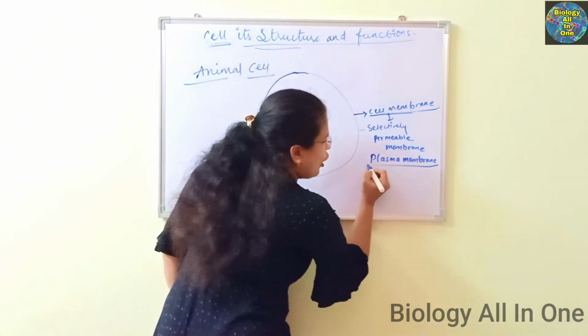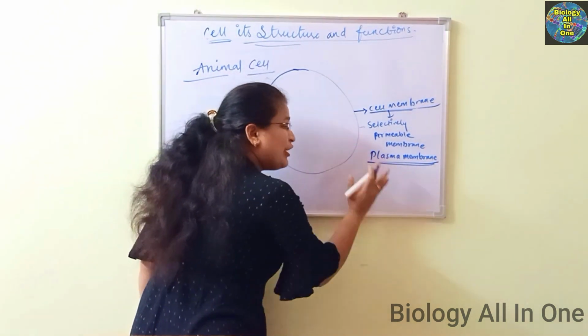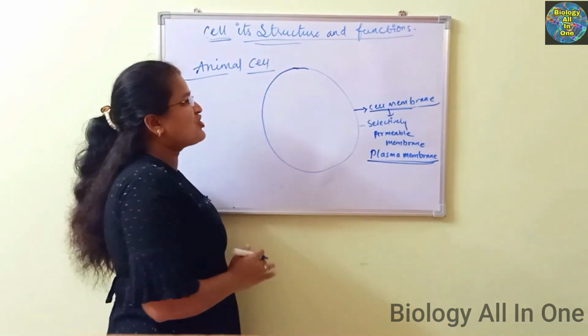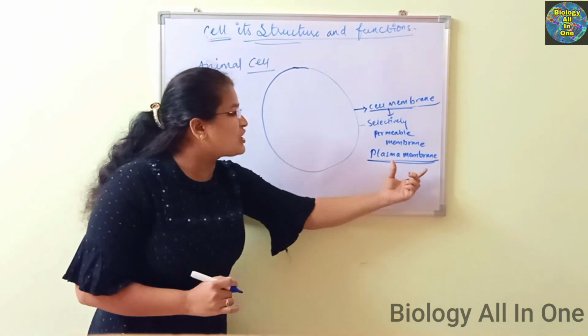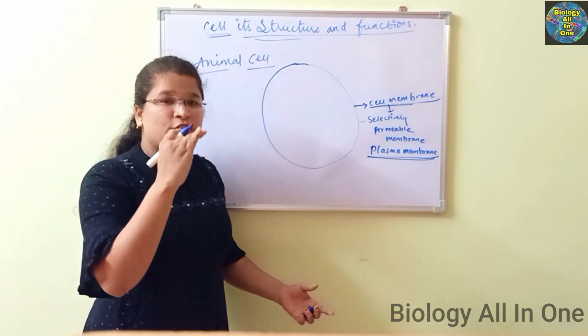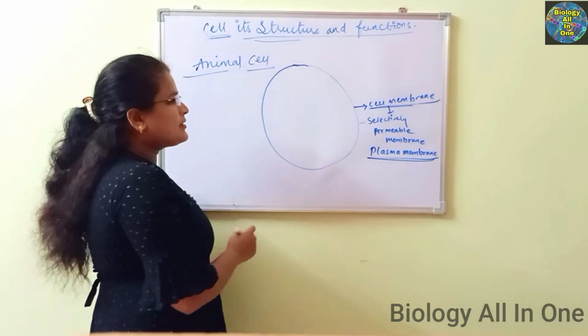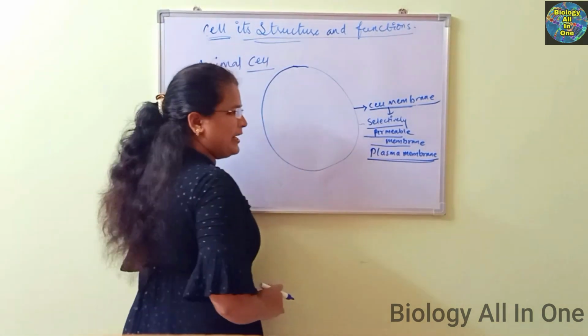And it is also called the plasma membrane because it is a very soft and delicate membrane present around the cell. That's the reason it is called the plasma membrane. You have the plasma membrane topic in the coming classes, and we will discuss that. It is also known as the selectively permeable membrane. Why?